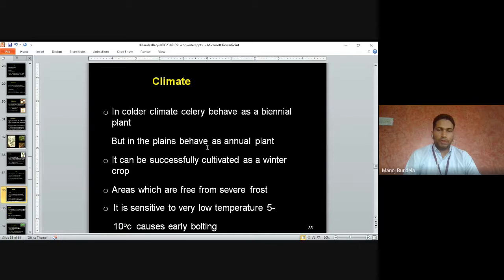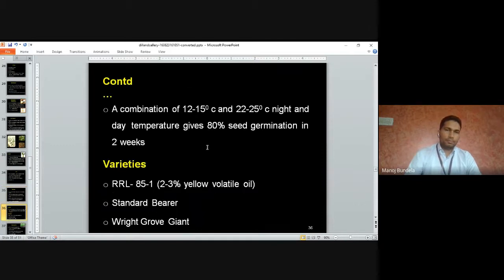It is sensitive to very low temperature, 5 to 10 degrees centigrade, which will cause early bolting. A combination of 12 to 15 degrees centigrade at night and 22 to 25 degrees centigrade in the day gives 80% seed germination in 2 weeks.